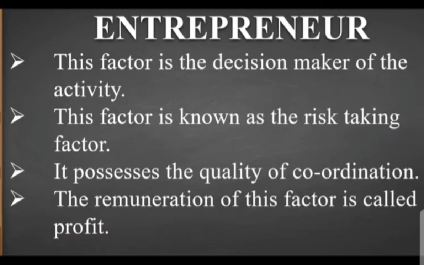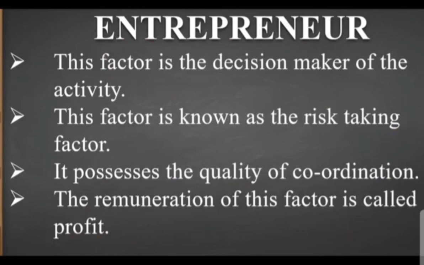Then it possesses the quality of coordination between all the other factors, which is important. Coordination is a must, then only it is very easy to convert the raw material or resources into the final product. Then only the production activity can be done very smoothly. And the last, the remuneration of this factor is called the profit.